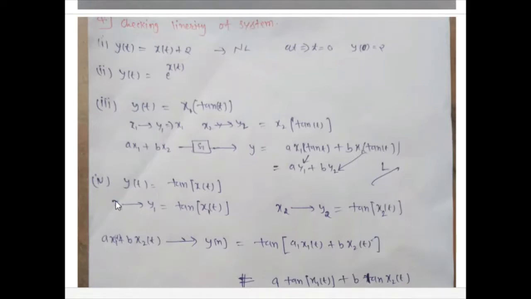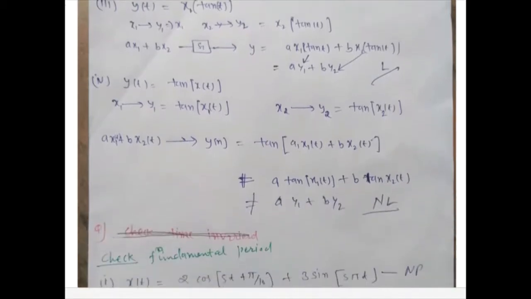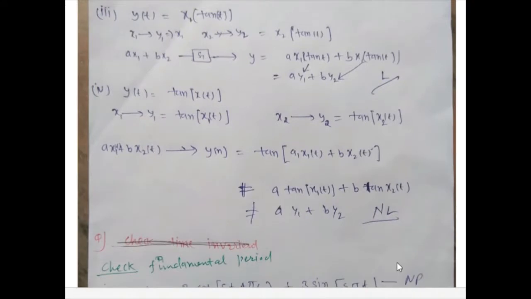And another example is y(t) equal to 10x(t). So y1 equal to 10x1(t) and y2 equal to 10x2(t), and the main system is x(t) equal to a x1 plus b x2, which goes to y. This whole input is given to x(t).